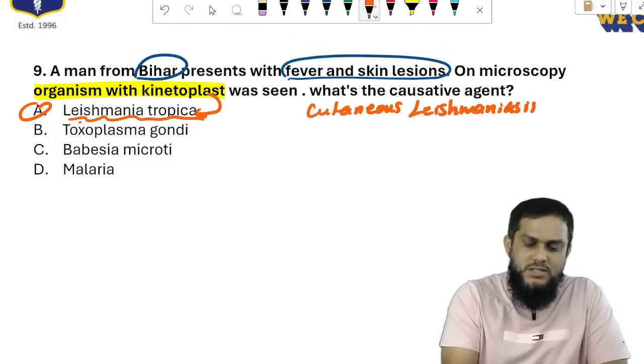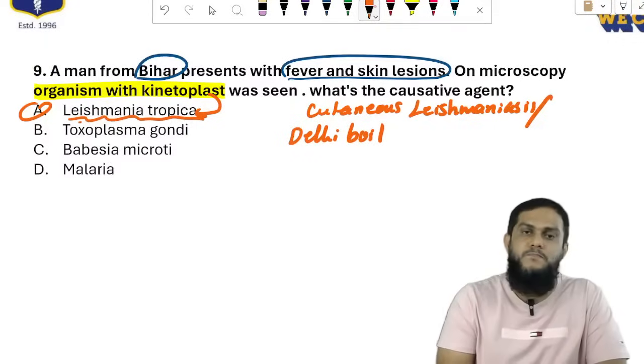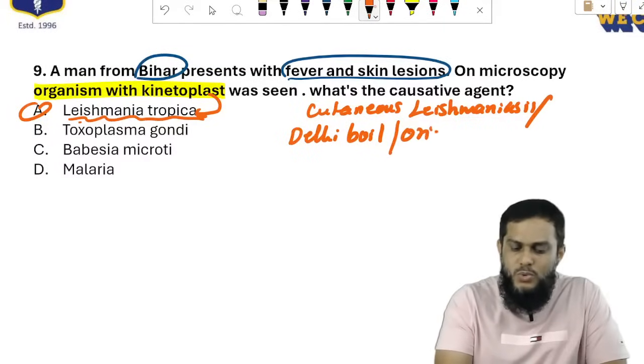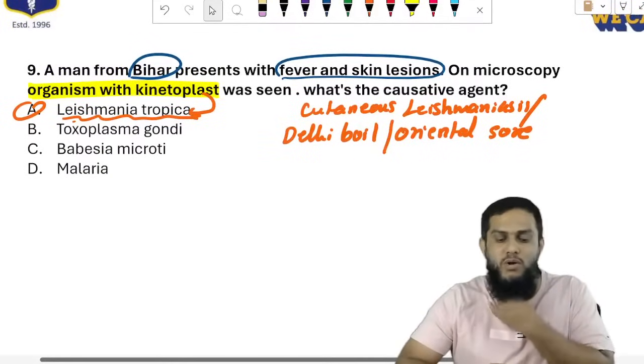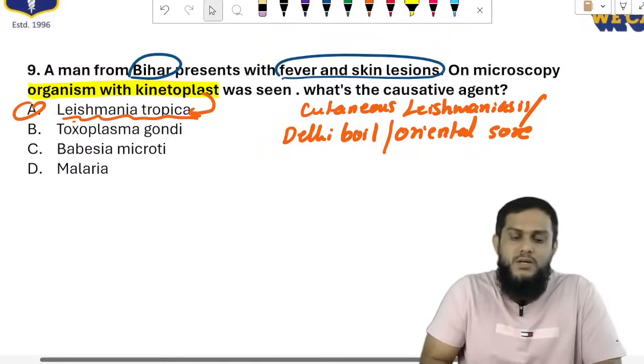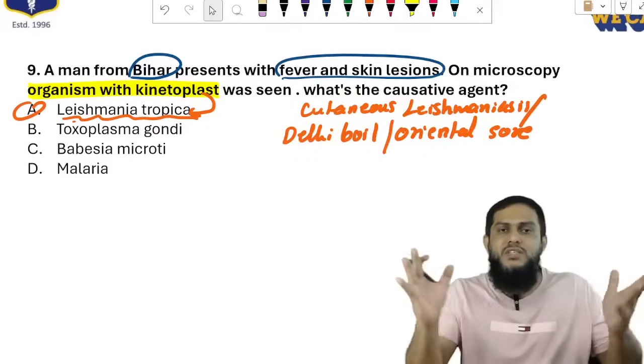Cutaneous leishmaniasis, which is also known as Delhi boil, Oriental sore, Baghdad button. Caused by Leishmania tropica, fever and skin lesions. Leishmania tropica, whatever it is, organism with kinetoplast.